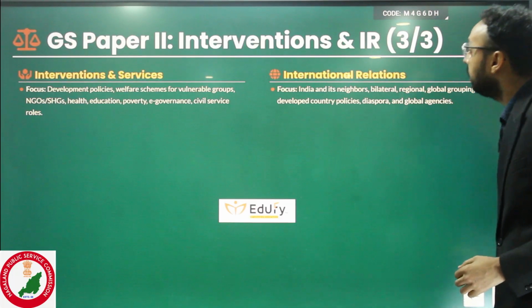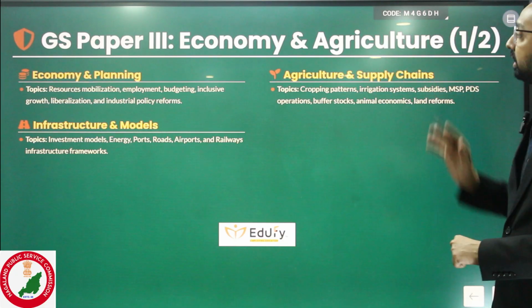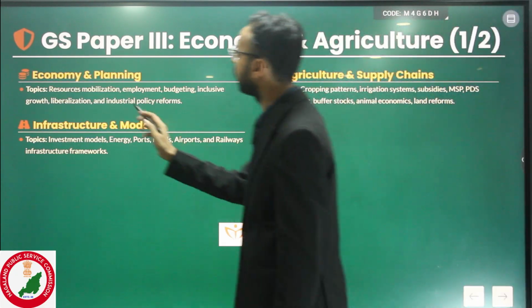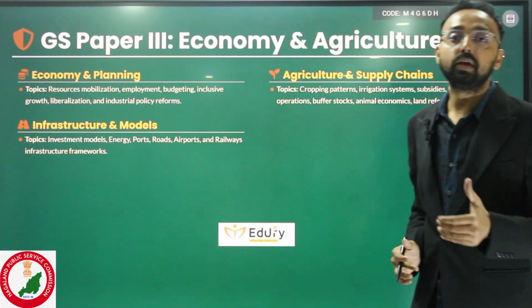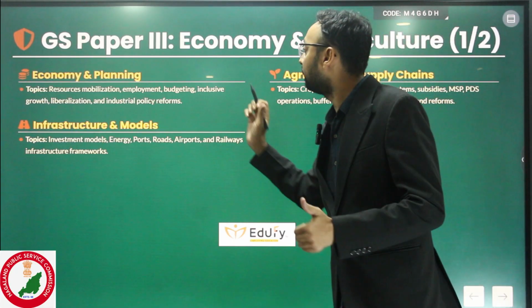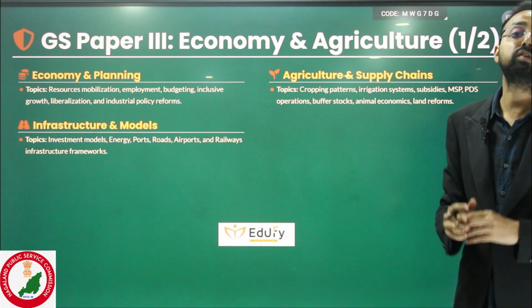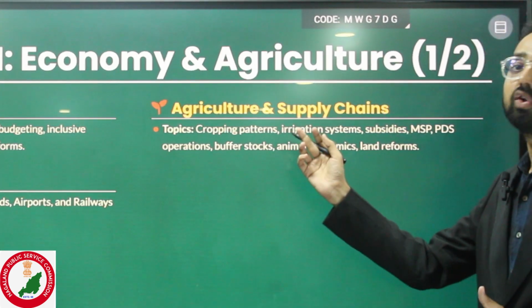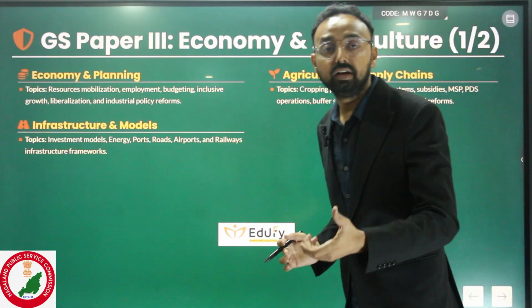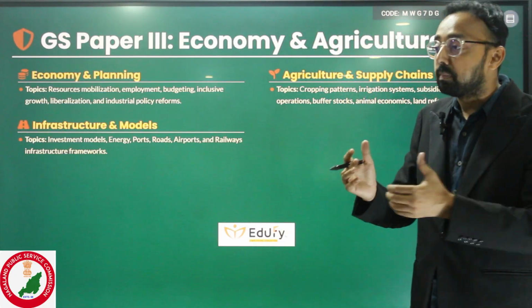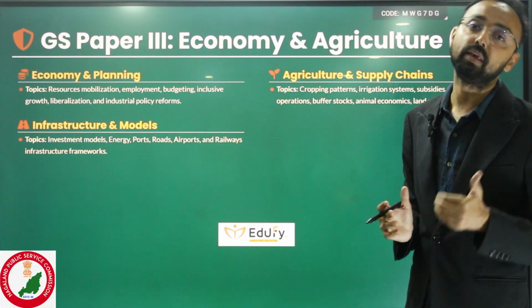Okay, now we have to see what they are going to cover in GS paper 3, that is called economy and agriculture. In GS paper 3, they are going to focus on economic planning, resource mobilization, employment, fiscal consolidation like how the budget is formed, and infrastructure models like what is EPC, what is public-private partnership. Then of course agriculture and supply, how the Kharif and Rabi crops are cultivated in India, how agricultural products get marketed in India, what is the APMC Act. That is completely the syllabus of UPSC Civil Services.